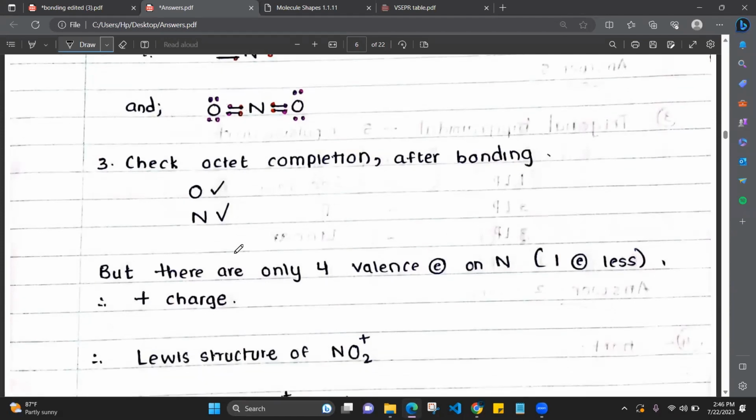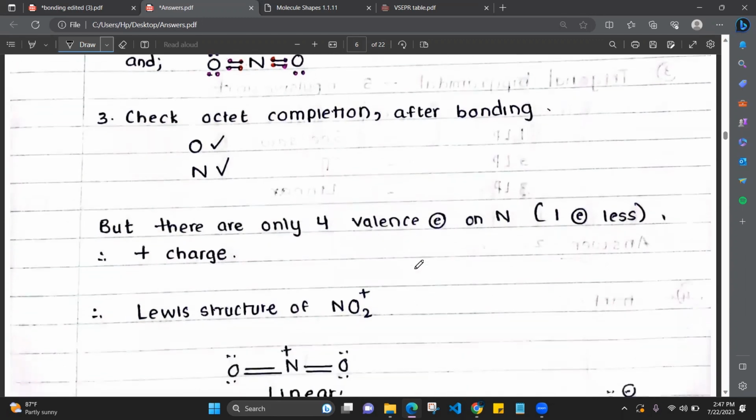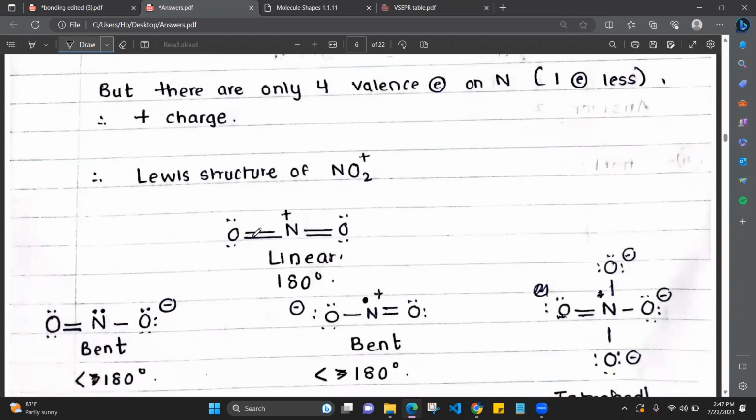Now octet is completed, but still nitrogen has only 4 electrons of its own. After octet is complete, can we add a lone electron to nitrogen? No, because octet is complete. Any more electrons can't come. So nitrogen will be having a plus charge because 1 electron is less, therefore positive charge. Therefore, the Lewis structure of NO2 plus is this, right? Did you all get the shortcut of how to draw Lewis structures? Did you all understand that? This is the Lewis structure and it has a linear shape. The bond angle is 180. Did you all understand the Lewis structure?